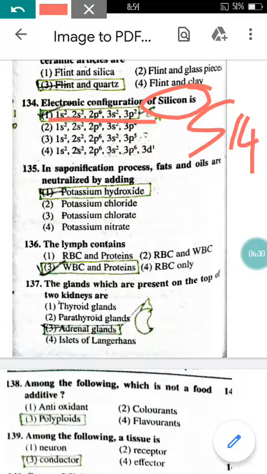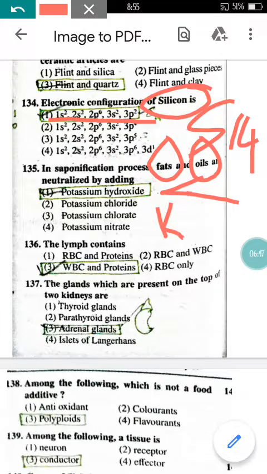In saponification process, the fats and oils are neutralized by adding what? We can saponify fats and oils, we can neutralize fats and oils. It is nothing but by making use of potassium hydroxide, that is nothing but KOH. By making use of KOH, we are neutralizing fats and oils.